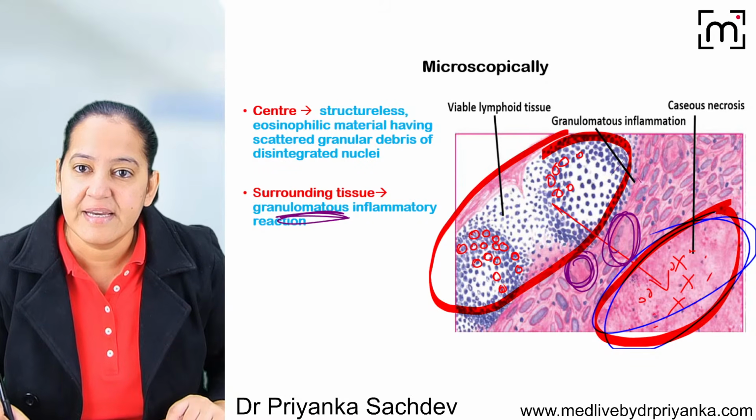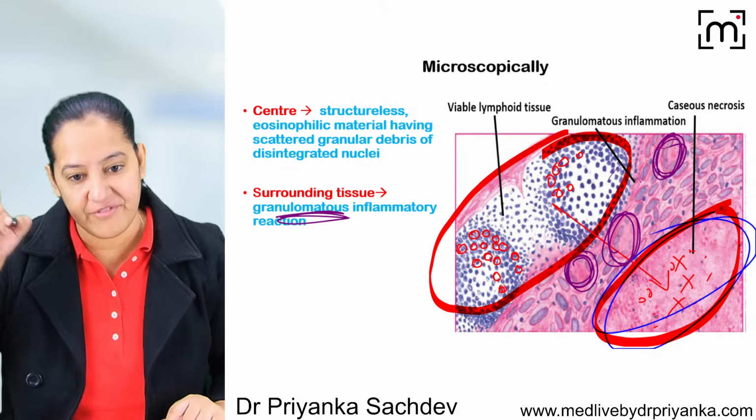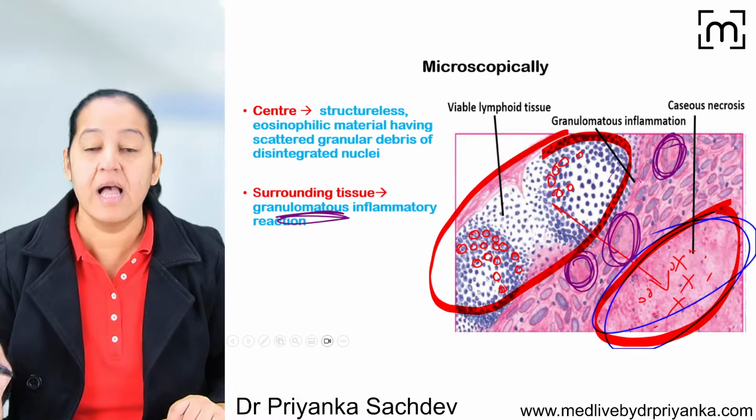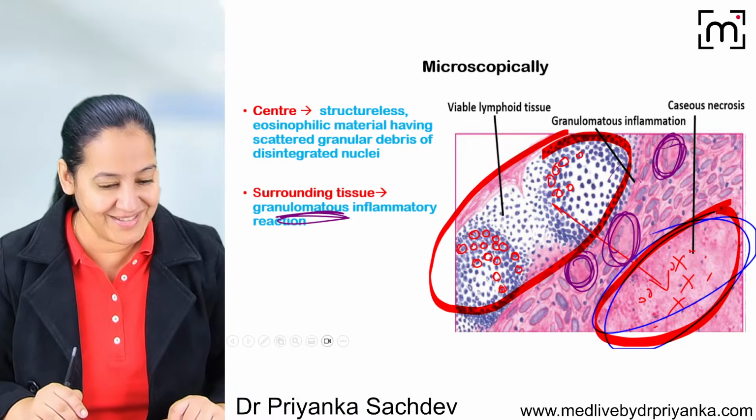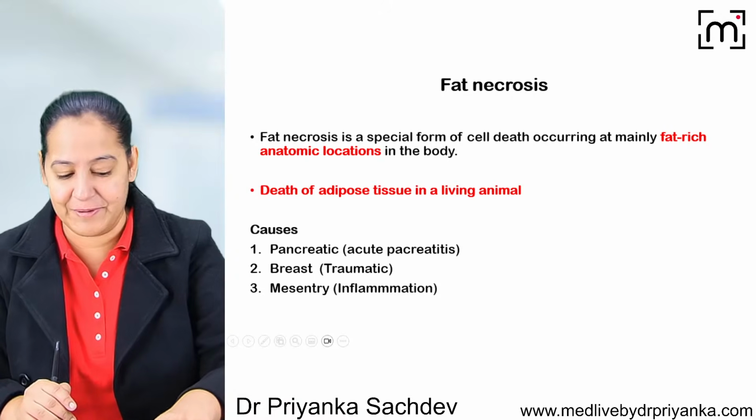These are the giant cells. The giant cells are present everywhere here, and the epithelioid cells. So it is a granulomatous inflammation. How many of you got it? Can we go ahead? This is the microscopy.